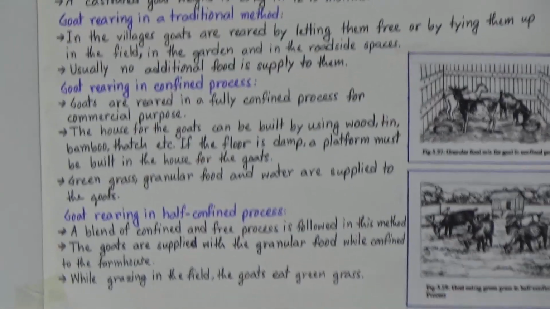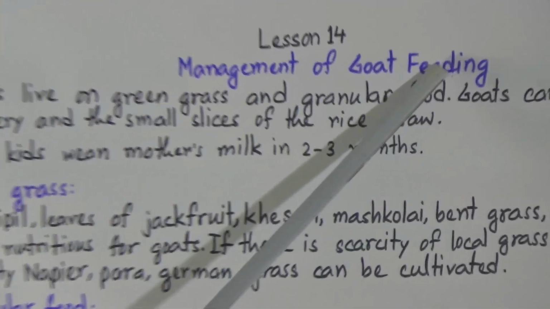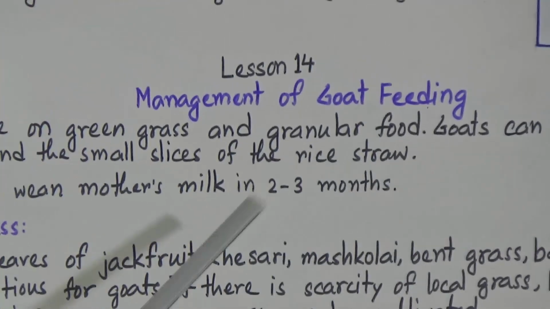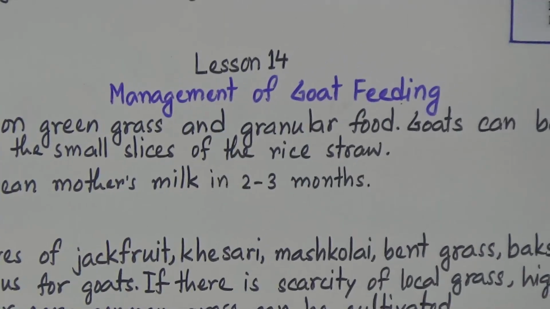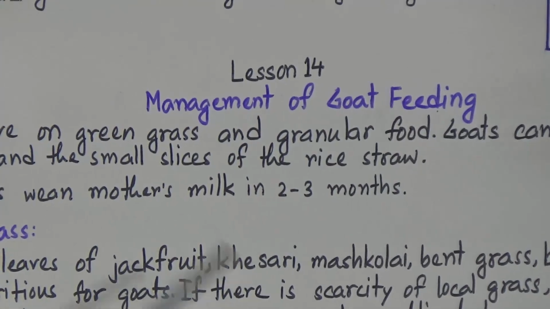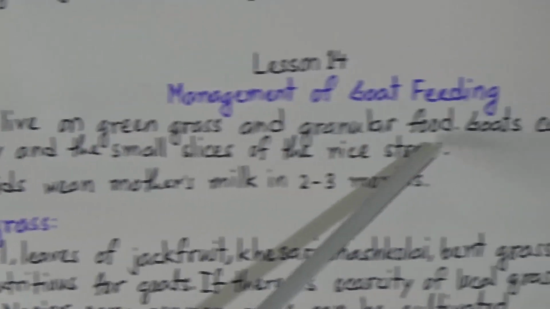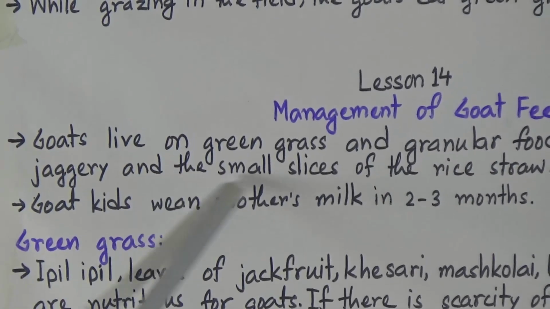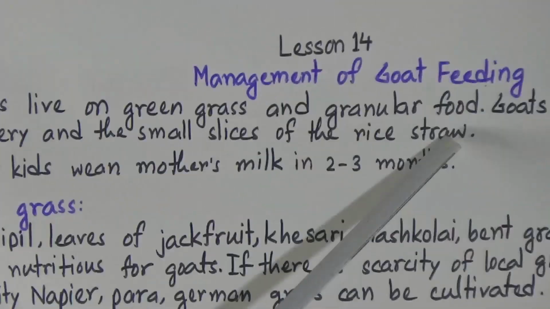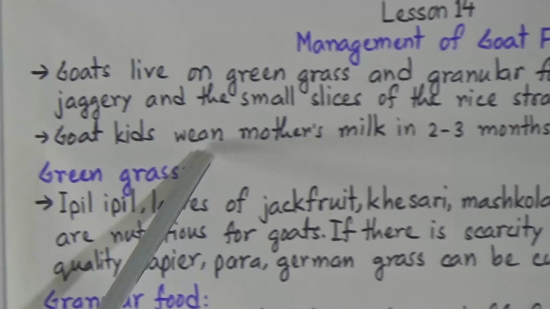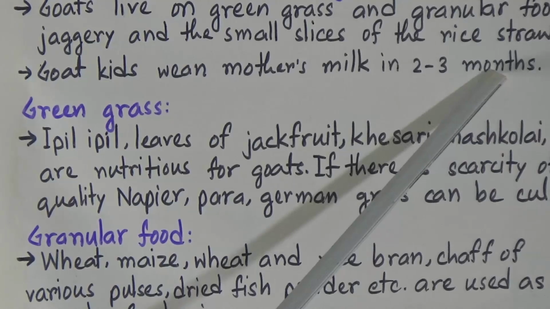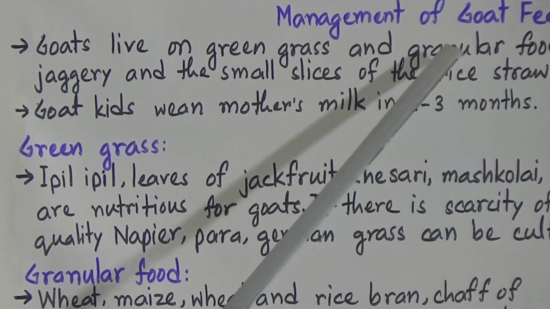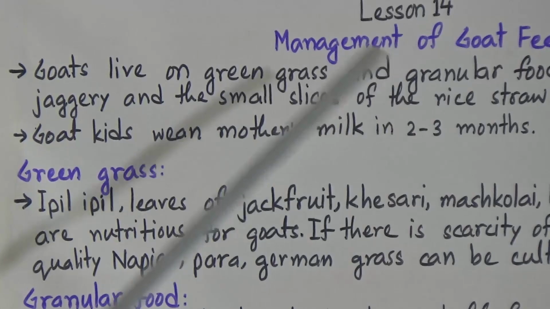Now we will go to lesson 14, that means the management of goat feeding. So goat lives on green grass, we all know, and goats also eat different types of food. So goats live on green grass and granular food. Goats can be fed the mixture of jaggery and the small slices of the rice straw. And goat kids wean mother's milk in 2 to 3 months, but after 1 month we should make them used to the granular food.